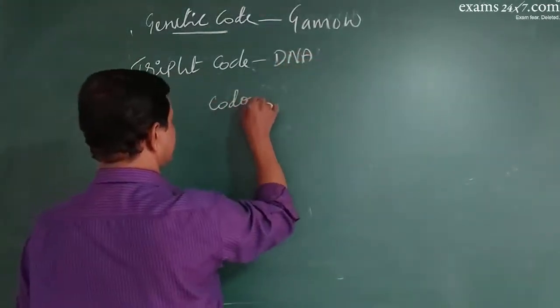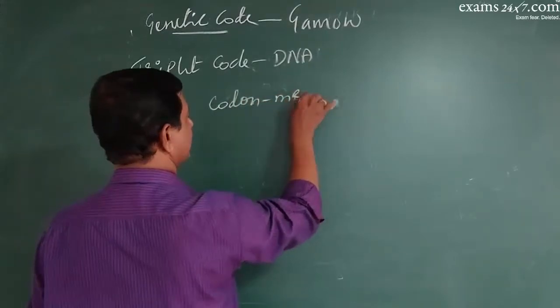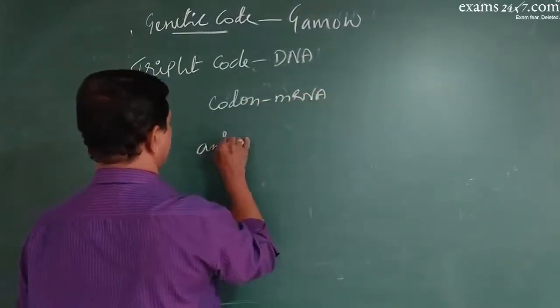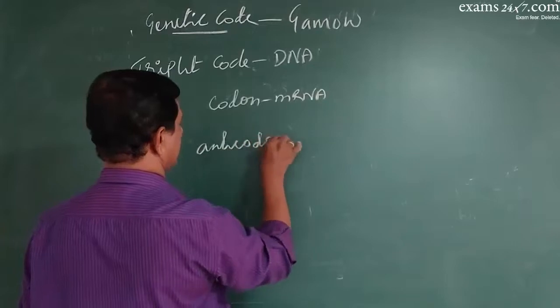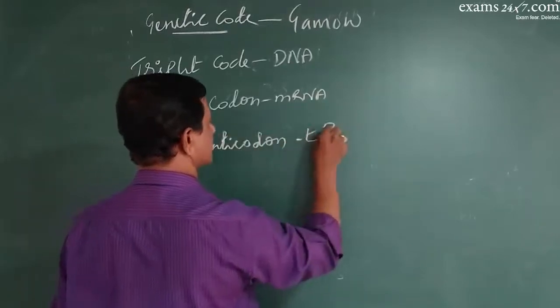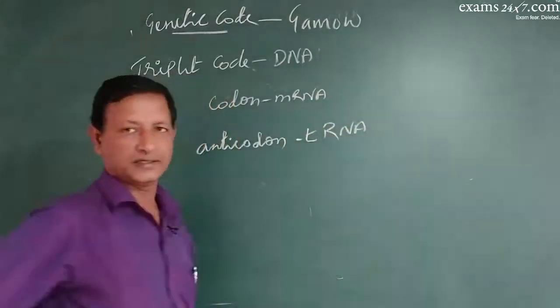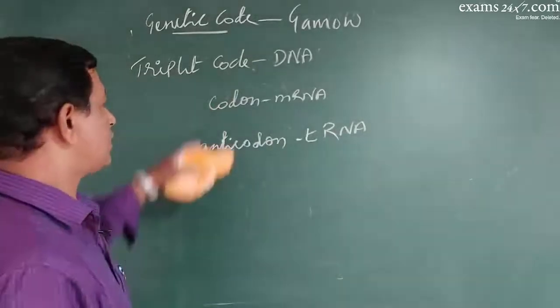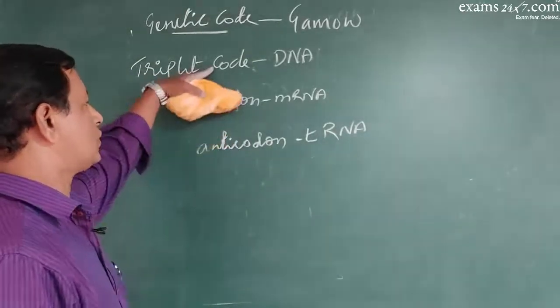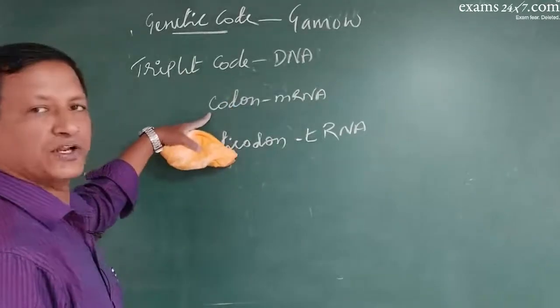Codon is the information present on mRNA. Anticodon is the information present on tRNA. So codon corresponds to code, anticodon corresponds to codon.